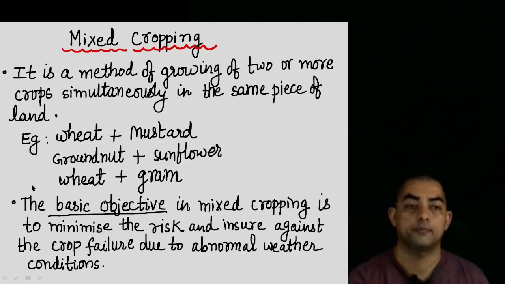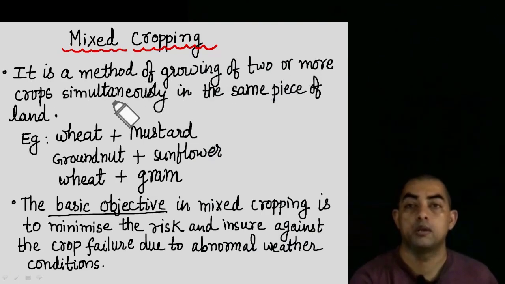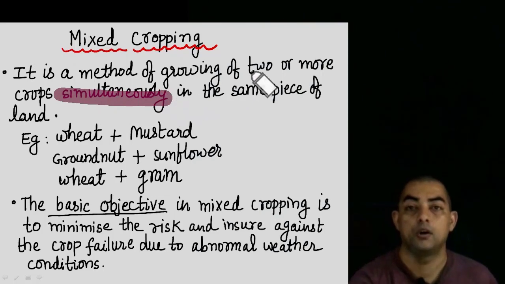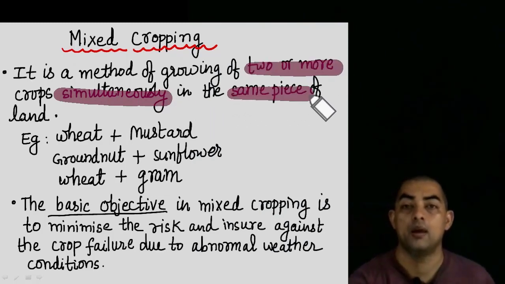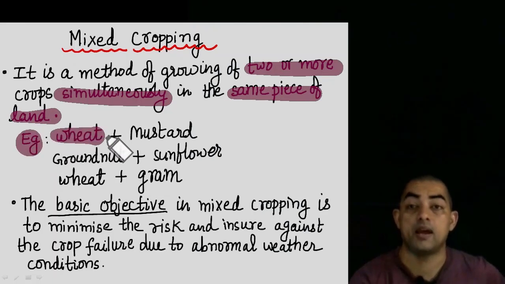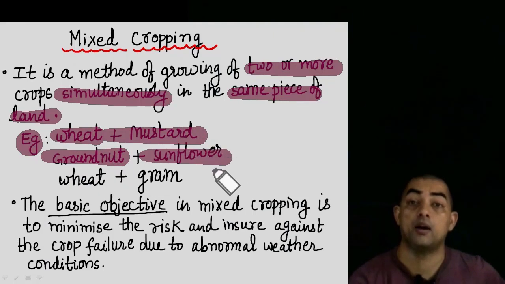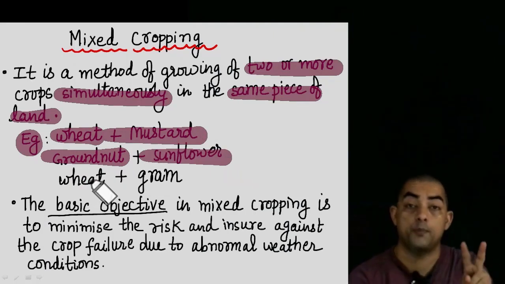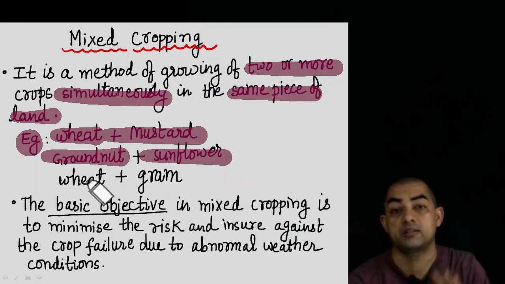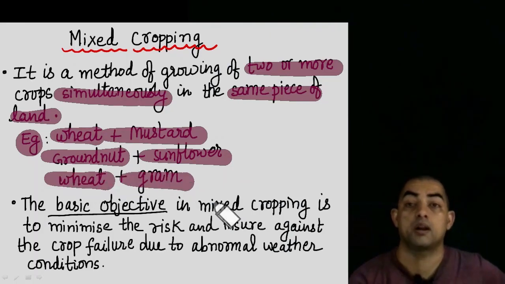Mixed cropping is the method of growing two or more crops simultaneously, meaning you grow two or more crops together in the same piece of land. Examples are also given, like wheat and mustard grown together, then groundnut and sunflower also grown together. So two or more crops simultaneously in the same piece of land is called mixed cropping, like wheat along with gram.